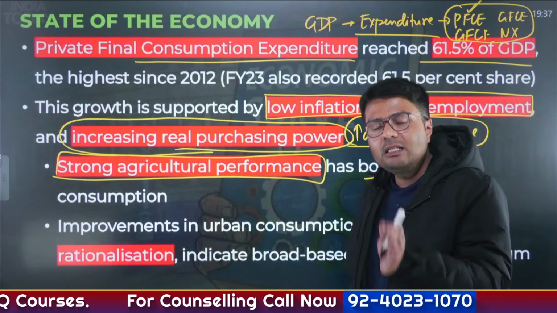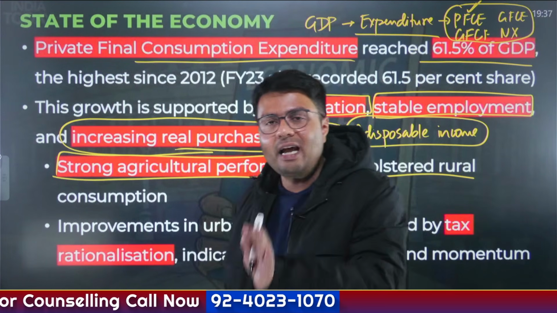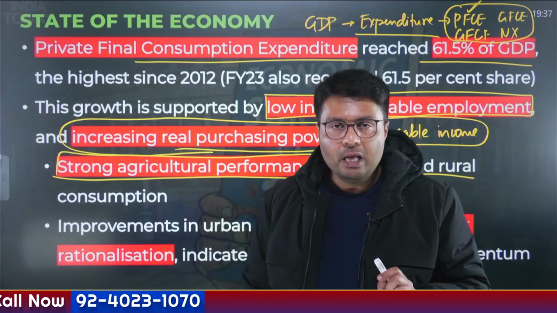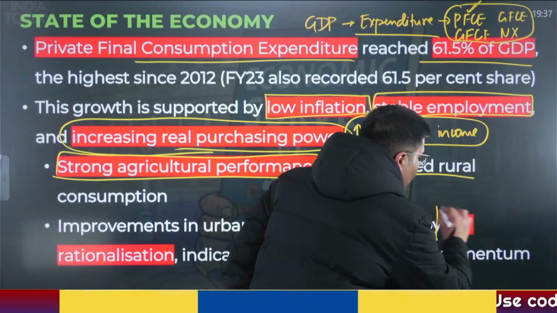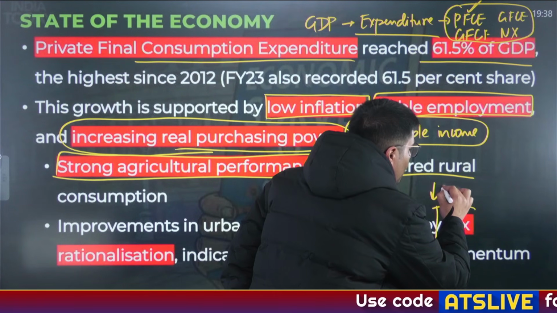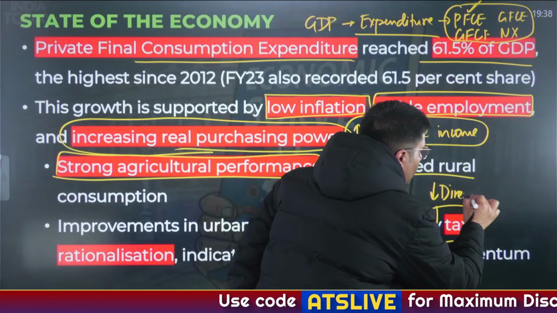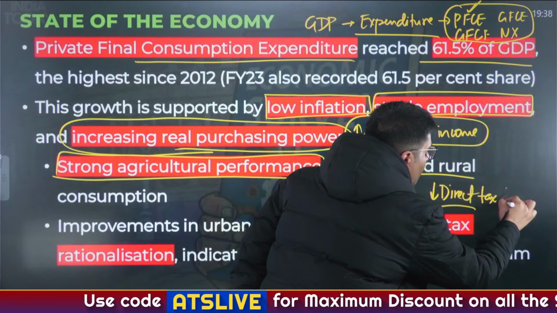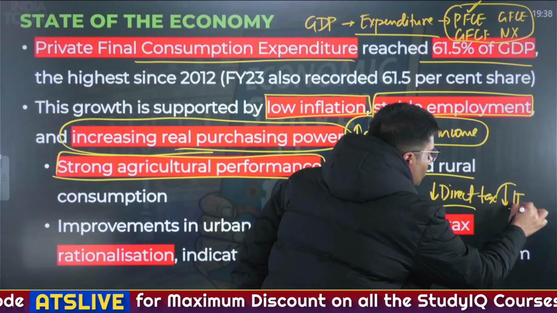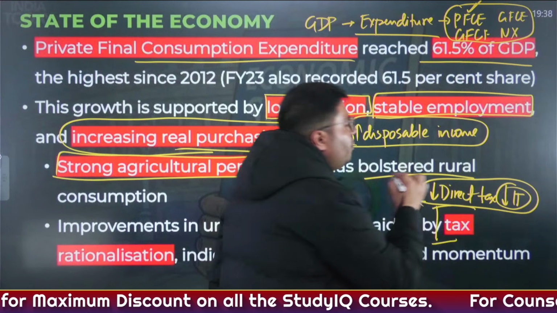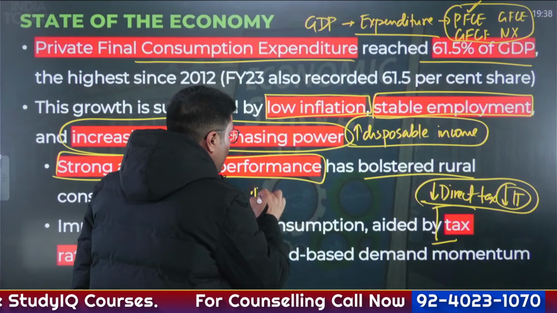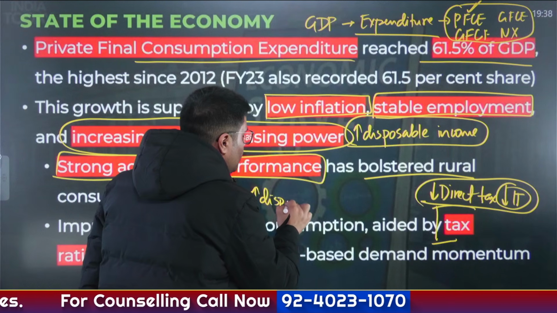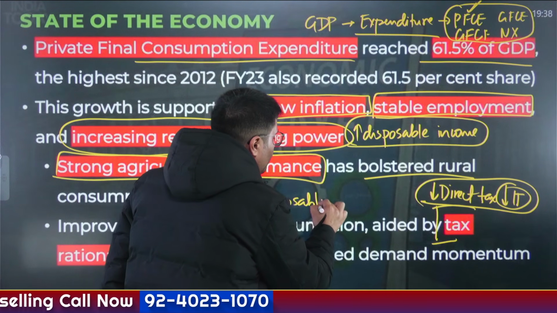Similarly, let us now consider what primarily drives the urban expenditure. Now, if you can recall, last year government did some tax realization. It reduced the direct tax burden on Indian people by reducing the income taxes. Now, the direct consequence of reduction in income taxes is that people would have more disposable income because their tax burden has been reduced.